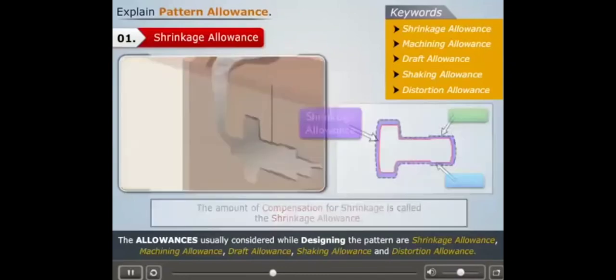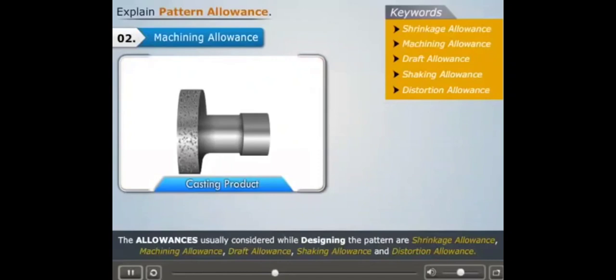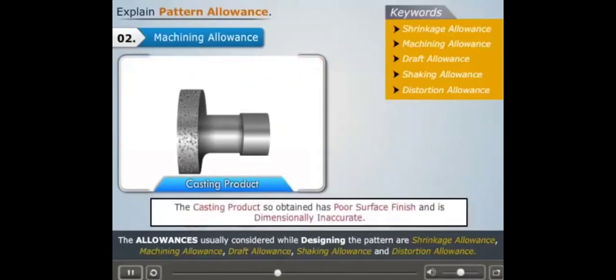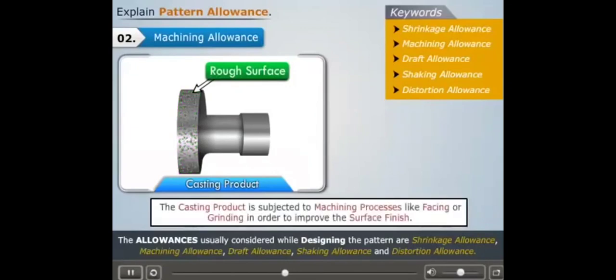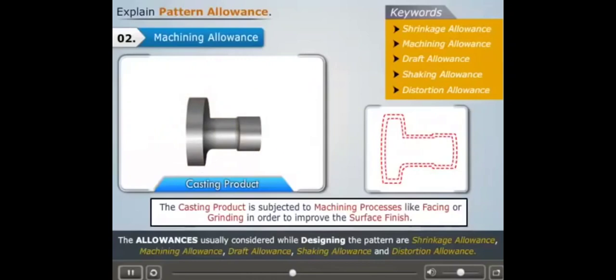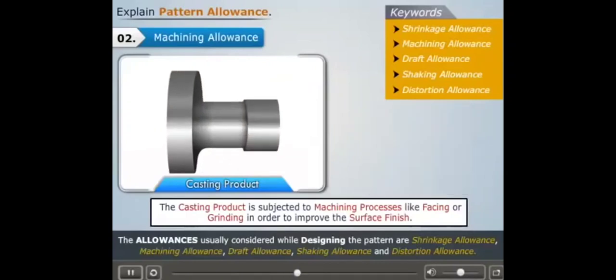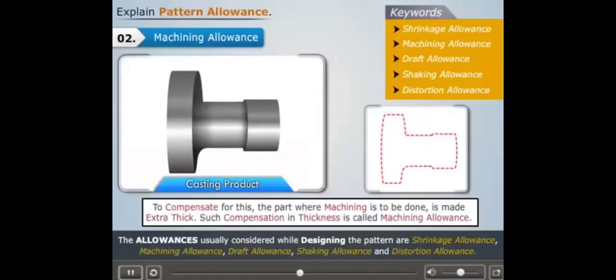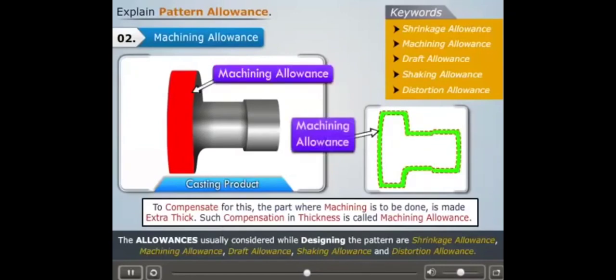Let us now understand what machining allowance is. Sometimes the casting product so obtained has poor surface finish and is dimensionally inaccurate. In such cases, the casting product is subjected to machining processes like facing or grinding in order to improve the surface finish. During such processes, the thickness of the workpiece reduces. Therefore, to compensate for this, the part where machining is to be done is made extra thick. Such compensation in thickness is called machining allowance.